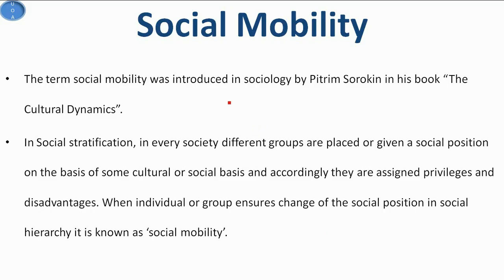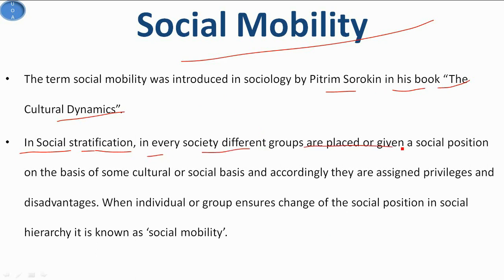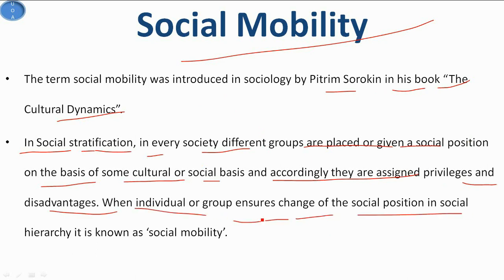So first we see the term social mobility. The term social mobility was introduced in sociology by Pitirim Sorokin, a Russian sociologist, who used this term in his book Social and Cultural Dynamics. In social stratification, that means different strata in society, in every society different groups are given a social position on the basis of some cultural or social basis, and accordingly they are assigned privileges and disadvantages. So when an individual or group changes social position in the social hierarchy, it is known as social mobility.